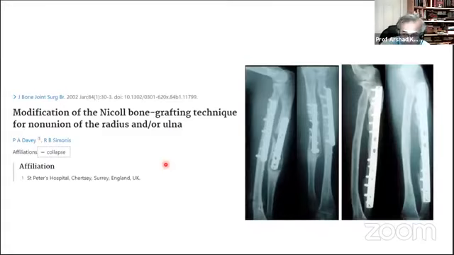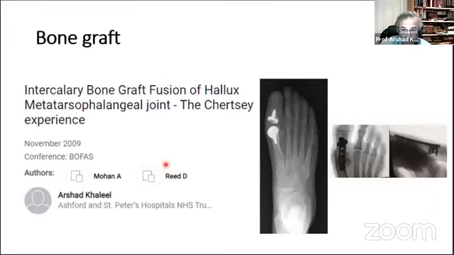So yes, we use tricortical graft. When I joined my unit, my colleagues were doing this funny thing where, when you take out the graft, there's no bone left. Therefore, if you don't put in a tricortical graft, you produce dramatic transfer metatarsalgia. So we developed this technique of tricortical graft. I think it's industry standard now.